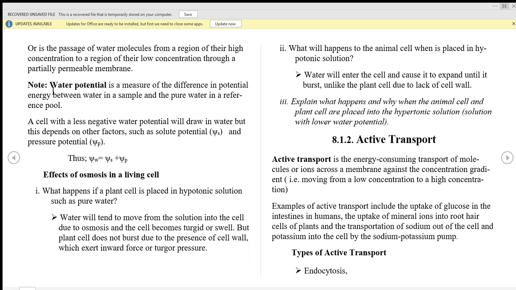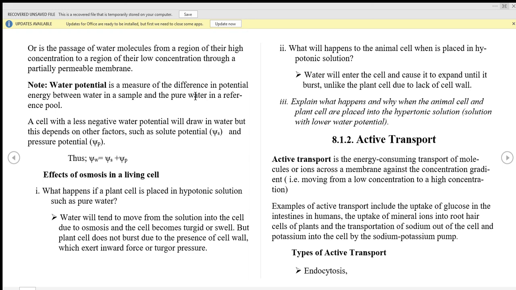Note, by definition, water potential is the ability of water molecules to move from a region of high concentration to that of low concentration, or is a measure of the difference in potential energy between water in a sample and pure water in a reference pool. So water potential tunasema kwamba is a measure of difference in water potential energy. Tunaposema kwamba tunapima difference in water potential energy, ni sawa na kusema kwamba it is a measure of the difference of ability of water to move.